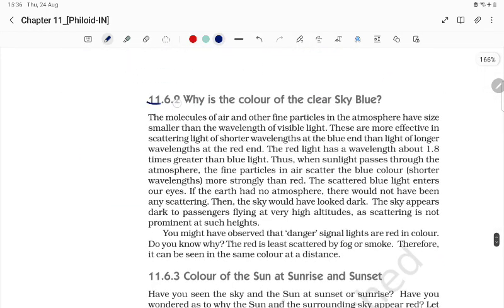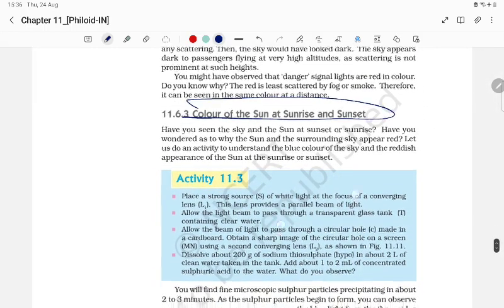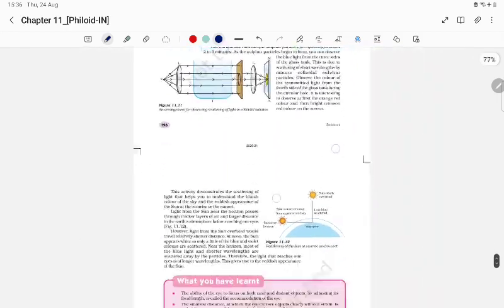Why does the color of the sky appear blue, and the color of the sunrise and sunset red? So this is the phenomenon, student.